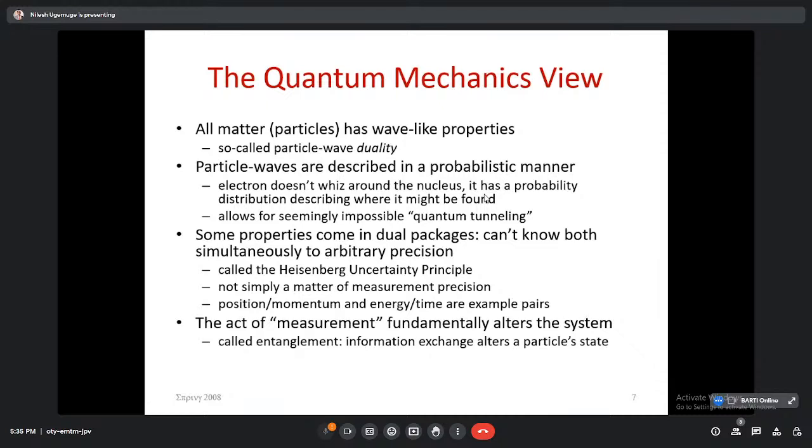But when the research and development community performed experiments, they got evidences for the theories which were developed earlier, and that is why we can say quantum mechanics is a probabilistic mechanics. Simply, an electron isn't just around the nucleus; it has a probability distribution describing where it might be found. Quantum mechanics has supported Bohr's theory. Bohr's theory says the electron is revolving around the nucleus, but there was no evidence. So how can the electron be revolving around the nucleus?